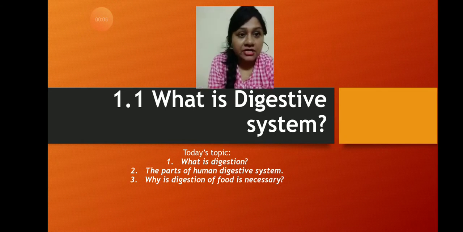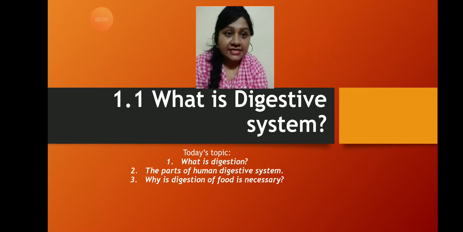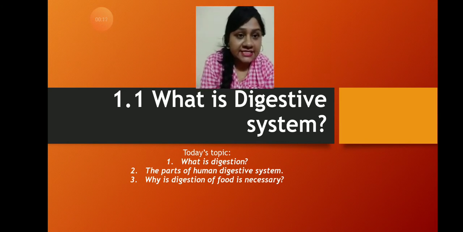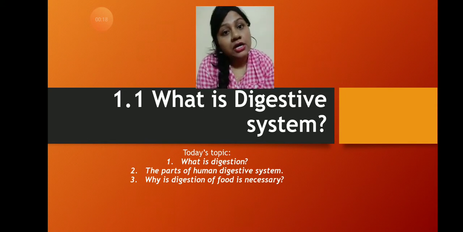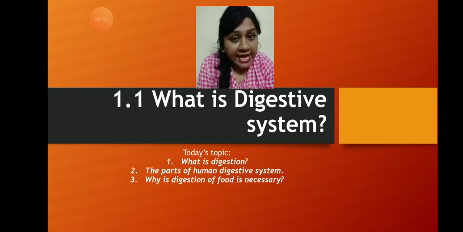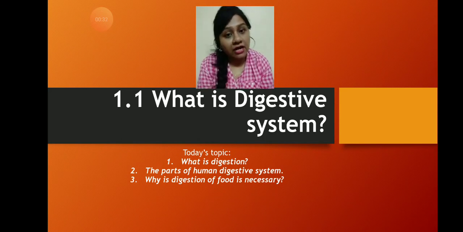The chapter that we are learning is 1.1. What is the digestive system? Before going to start today's session, let me discuss the previous session. Last session, we learned about cells, tissues, and organ systems. There are different kinds of organ systems in the human body. One of them is the digestive system.